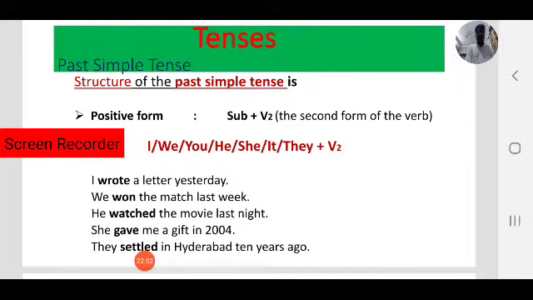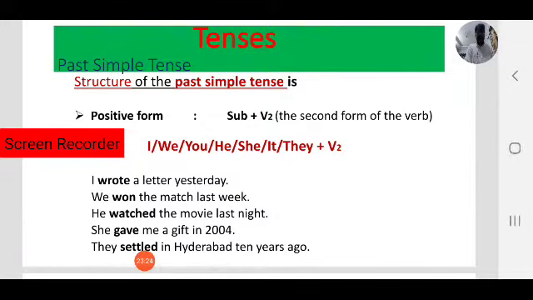He watched the movie last night. Observe the specific time, that is last night. Observe the verb. What is the verb here? Watched. That is the second form of watch. Watch, watched. V3 is also watched. Watch, watched, watched.